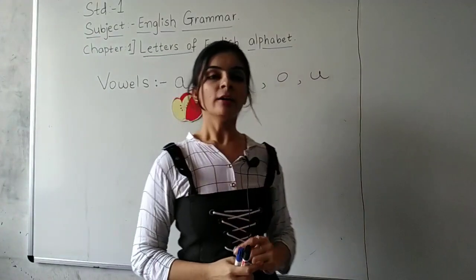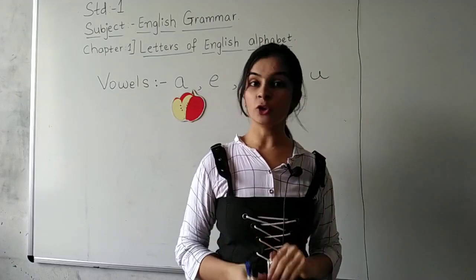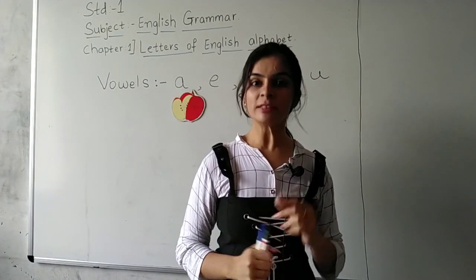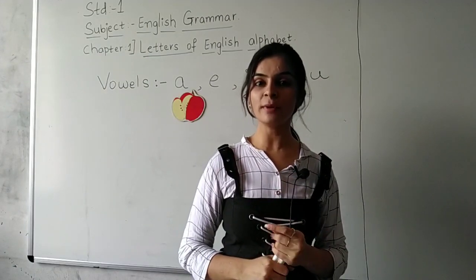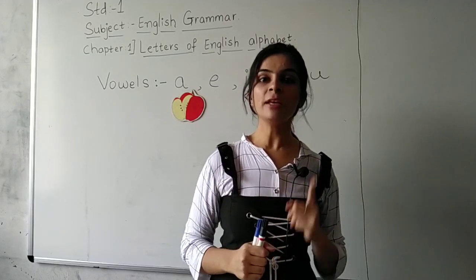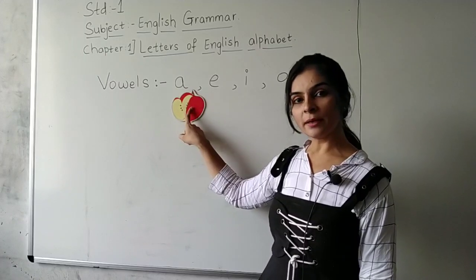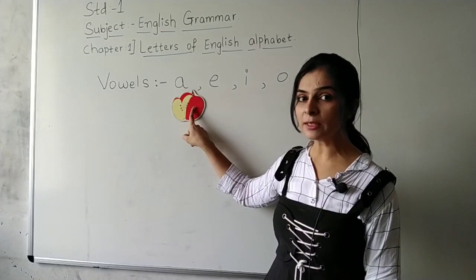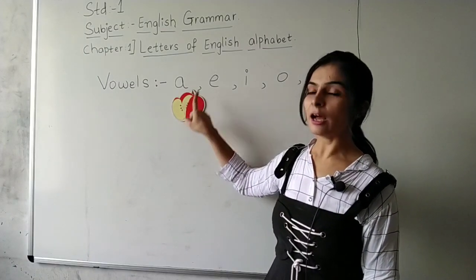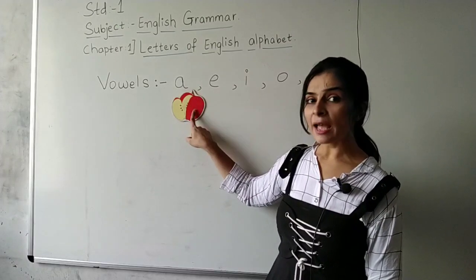Now we are going to make words. Now you are not small. You are big students. तो आपको words आने चाहिए. You should know how to make words. Okay? Everybody will speak with me the spelling of apple. सबको आती है apple की spelling? Yes? Yeah, I know you know the spelling of apple.